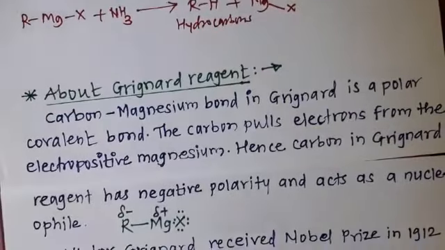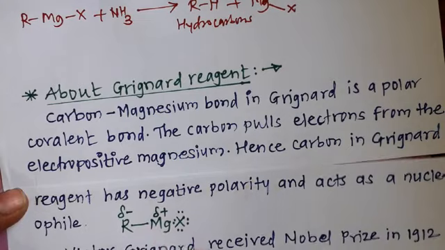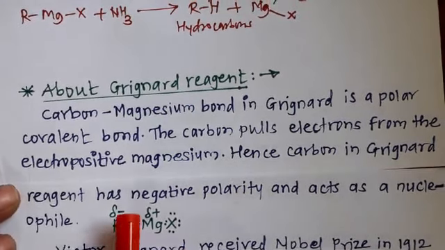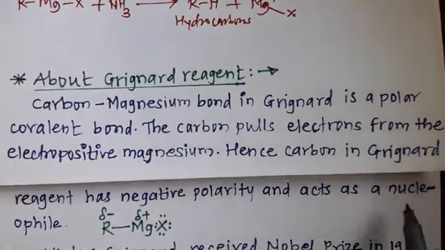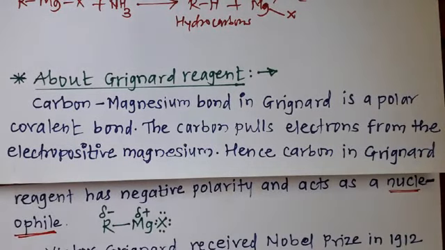This nucleophile attacks an electrophile.